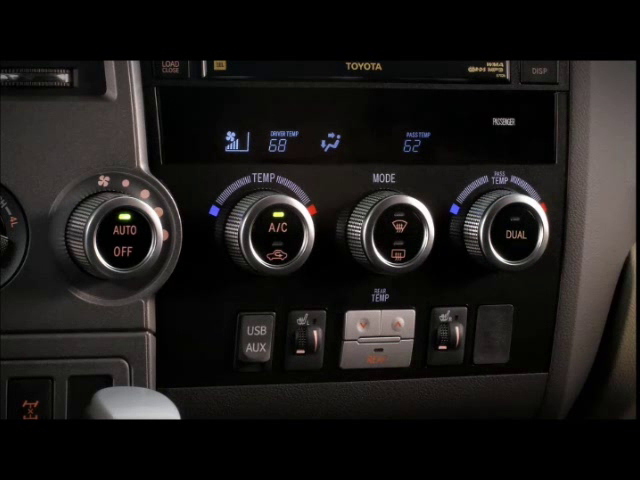The dual indicator light will go out. Pressing the dual knob turns it back on and changes the passenger's preset temperature to match the driver's again.